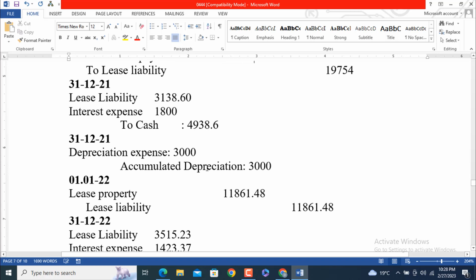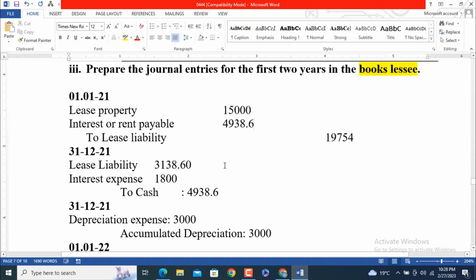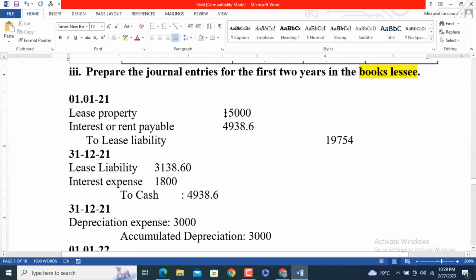Then again we pass the journal entry and record the depreciation, which amounts to 3,000. Accumulated depreciation is 3,000, and lease liability again comes from the amortization. The amortization is based on this amount, 15,000, the lease property amount.